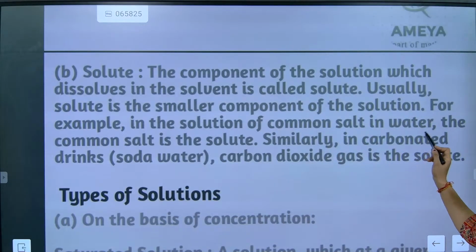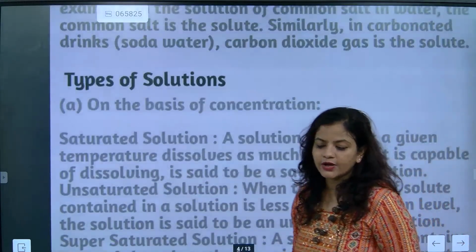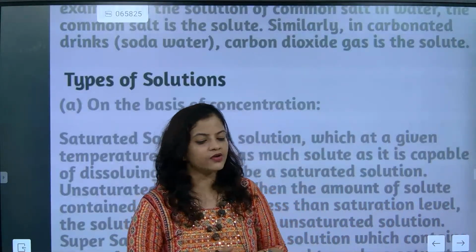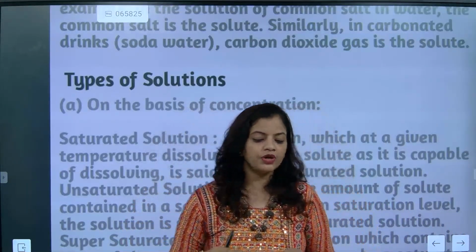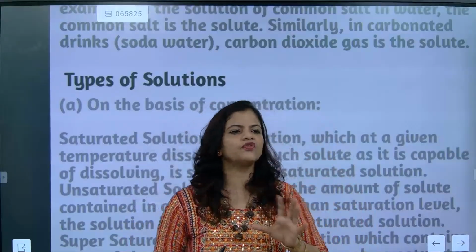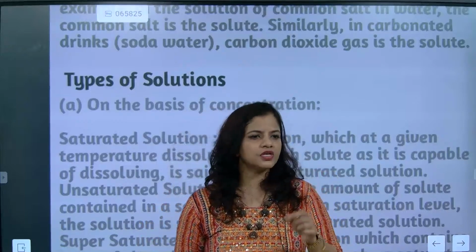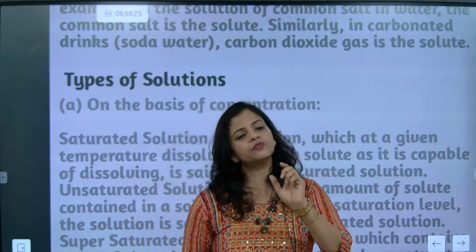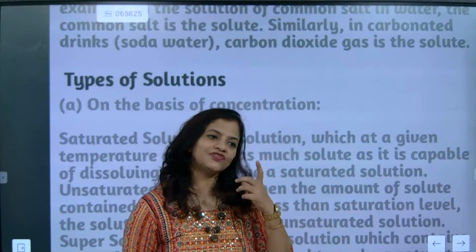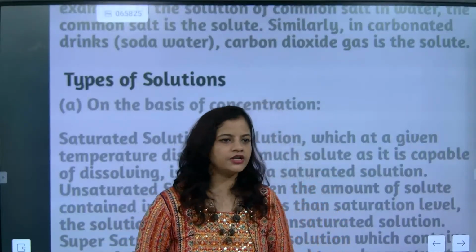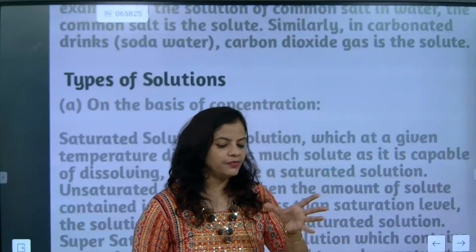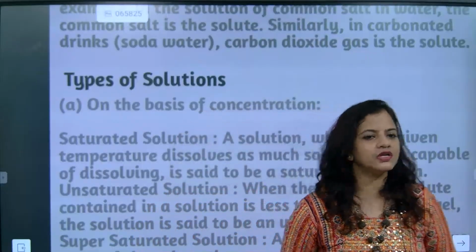For example, in the solution of common salt in water, common salt is the solute. Similarly, in carbonated drinks like soda water, carbon dioxide gas is the solute. Why, beta? Because carbon dioxide is added in less amount in carbonated drinks. The fizziness of this type of drinks comes because of the presence of carbon dioxide. You might have seen aerated drinks like Thums Up, where the moment you open the lid, you see some fizziness. This fizziness is because of carbonic acid. The carbon dioxide mixed with water makes carbonic acid.